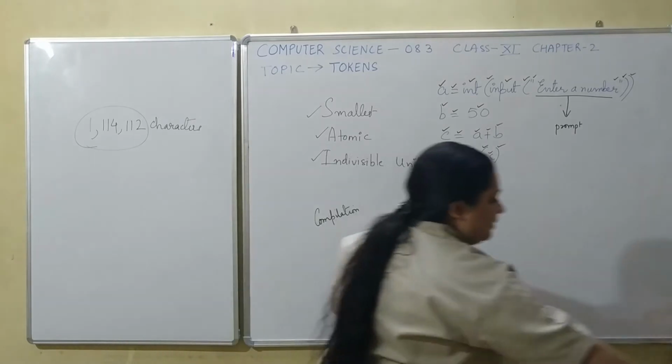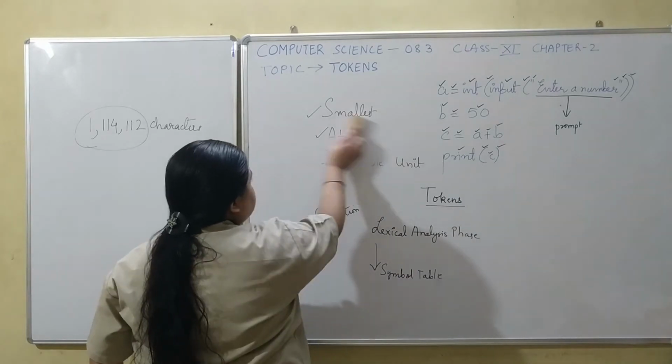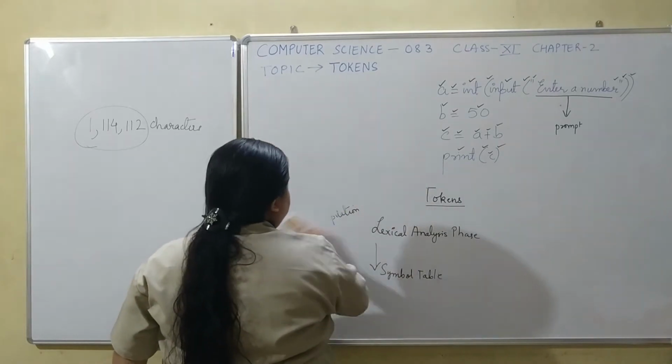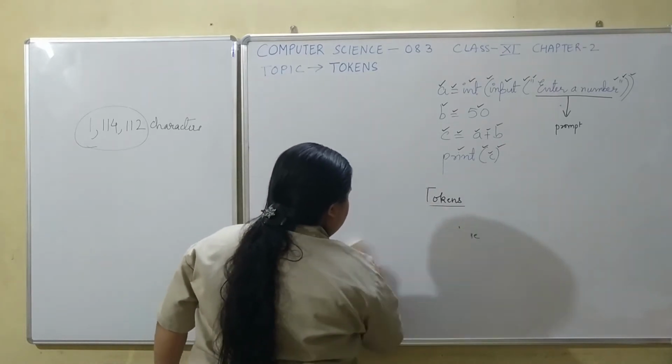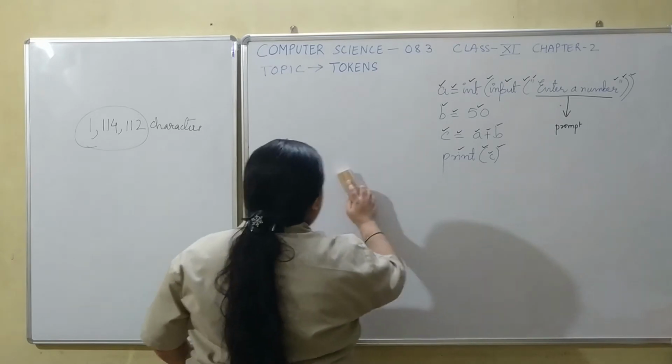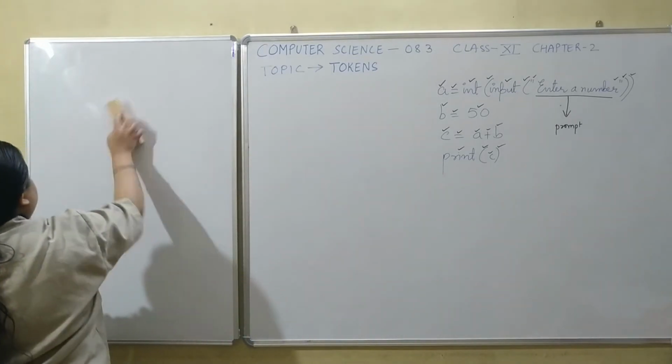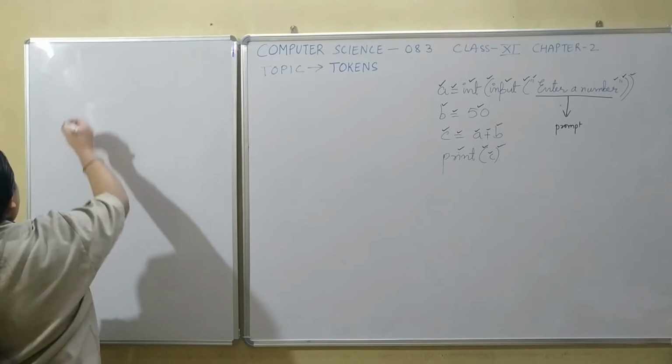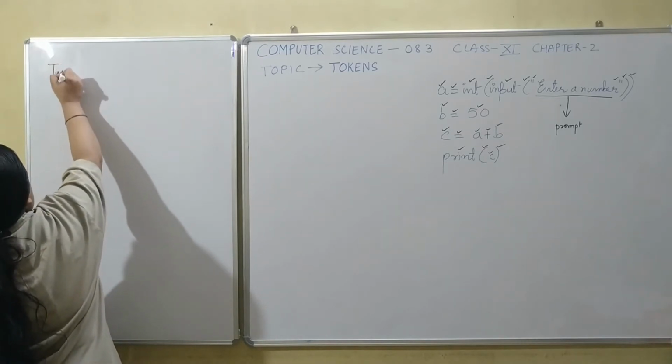So now, how many types of tokens do you see in your program? We are going to see them one by one. So we are going to see types of tokens.